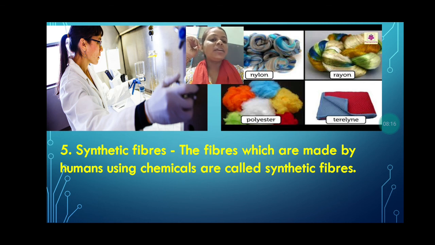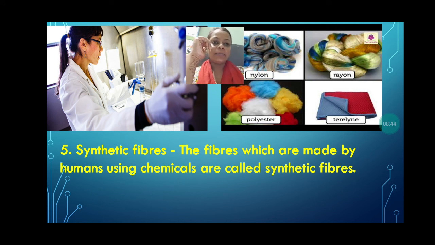And what are the examples? Like nylon, rayon, polyester, terylene or terracotta. These are the examples of the fibers which are made in the laboratory, and that's why these are known as synthetic fibers. These synthetic fibers are made by human beings by using chemicals. That's why when we wear these types of clothes, we feel a little uncomfortable. Why? Because these are not natural.